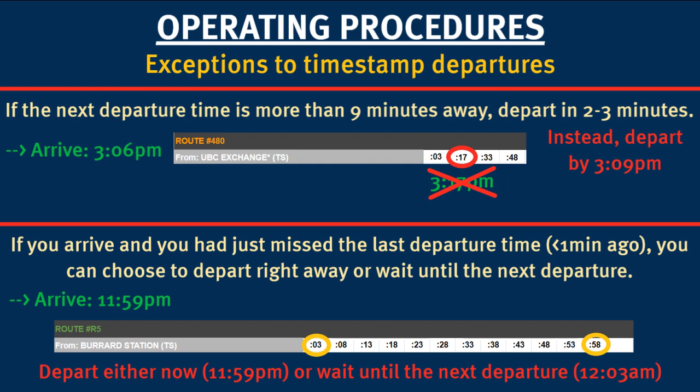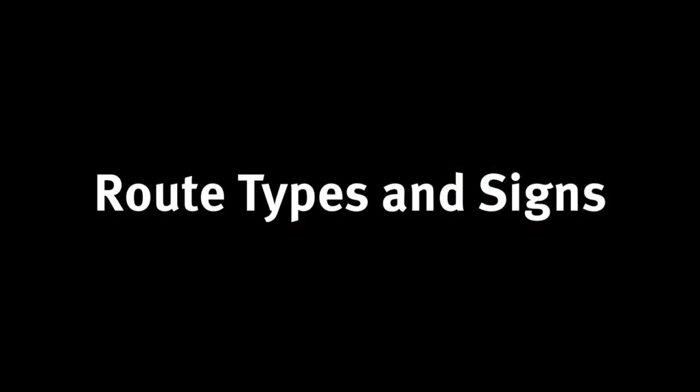The second exception is allowing you to depart right away if you supposedly just missed a departure slated for under a minute ago. For example, if an R5 departure from Burrard Station was 58, and I arrived there at 11:59 p.m., that would mean I missed the departure by just a minute. So I can either choose to depart now or wait until the next departure, which in this case would be 12:03 a.m.